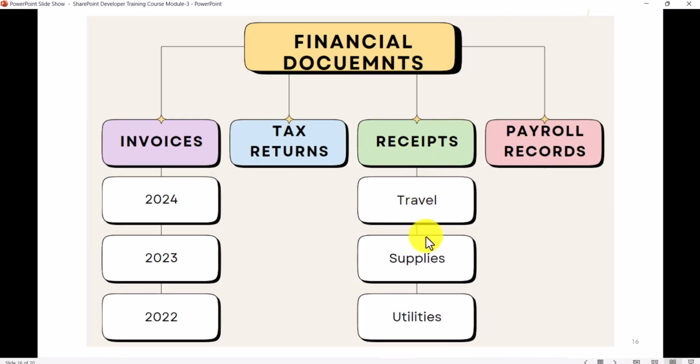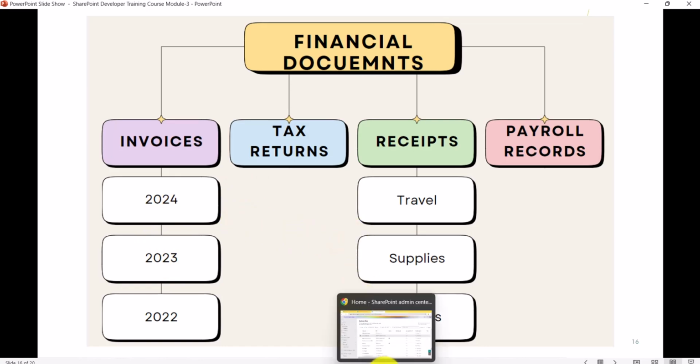And on receipts, maybe you want to organize your travel-related receipts, maybe supplies-related, utilities-related. Like this, you can create subfolders under receipts. Same way you can create invoices. Under that you can have different folders based on maybe the year, 2022, 23, 24. And every year, let's say you want to have invoices per quarter, so inside this you will create 4 folders: quarter 1, quarter 2, quarter 3, quarter 4, like this, right? So you can do this.